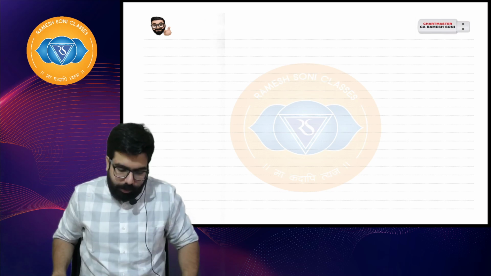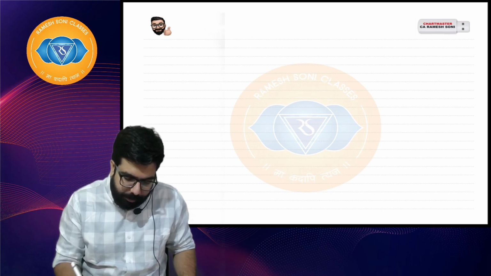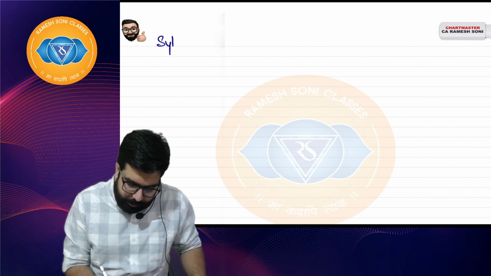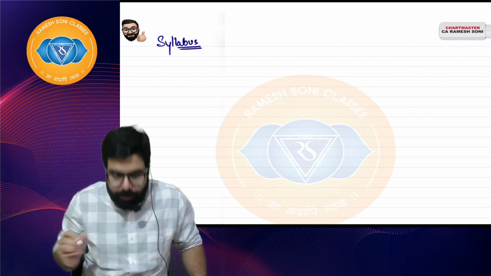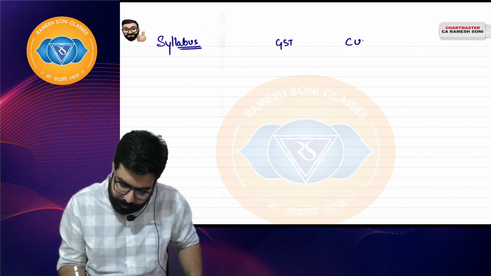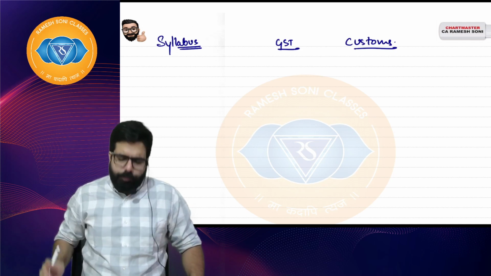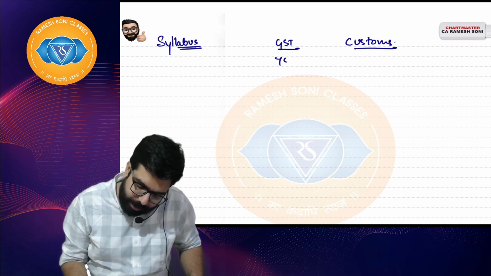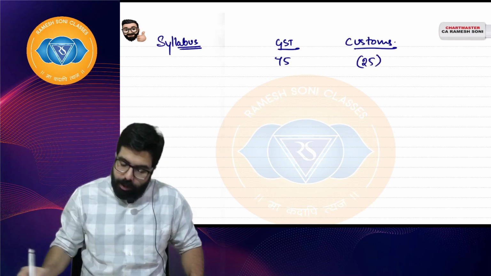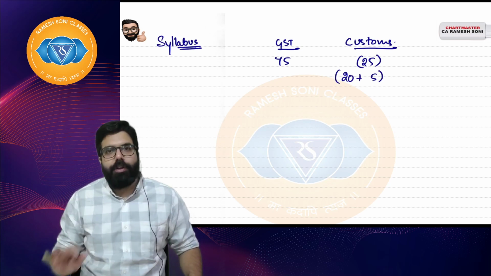We'll be starting with GST. Let me first introduce you to the indirect tax laws syllabus. We have GST and we have customs. GST will be for 75 marks, customs will be for 25 marks, and in these 25 marks we have exactly 20 marks for customs and 5 marks for FTP. So this will be your syllabus.